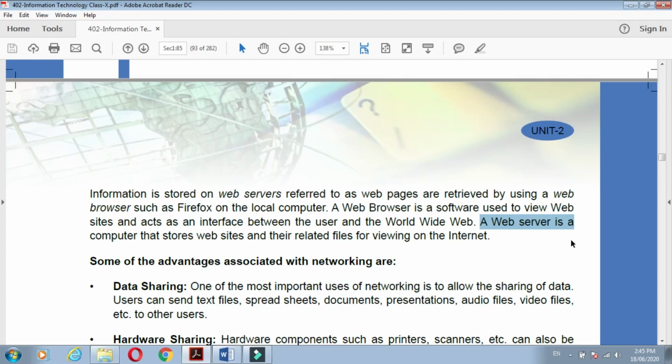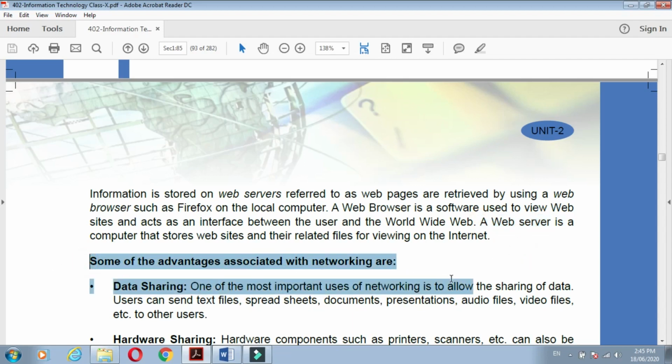Just like it is one program or storage place on the internet that stores all kinds of websites which are present in this world. All those websites are stored on the web server. Whenever the user is logging on to the internet or starting the internet, that time we retrieve all these websites from the web server. So it is the function of the web server. Understand?